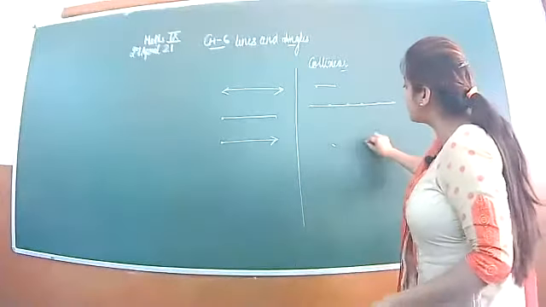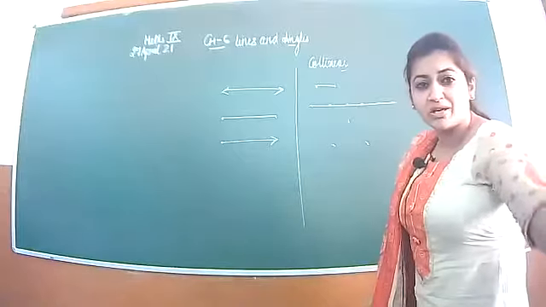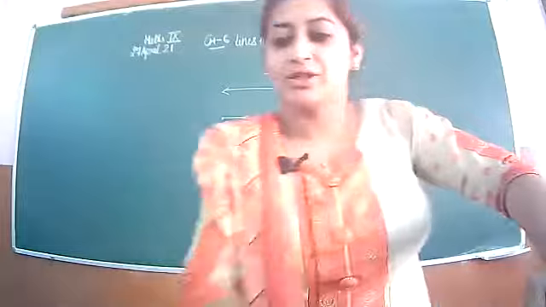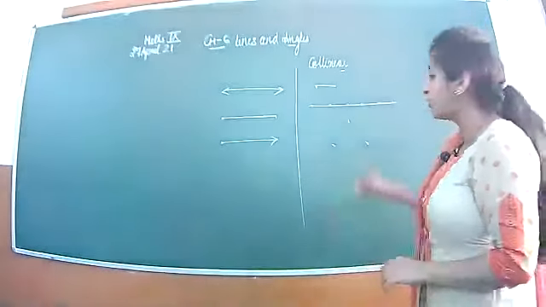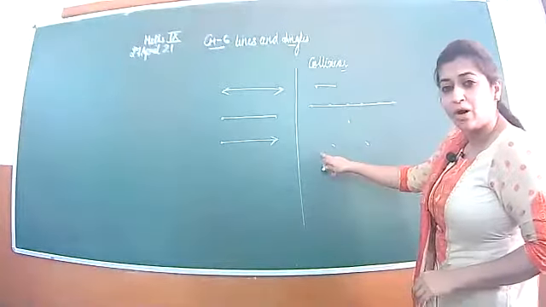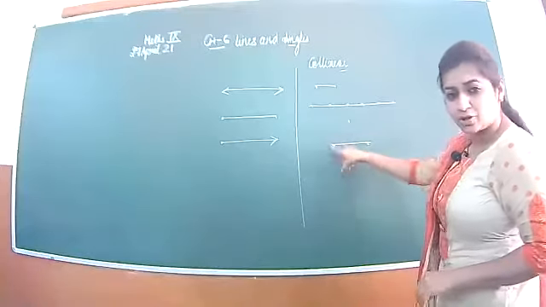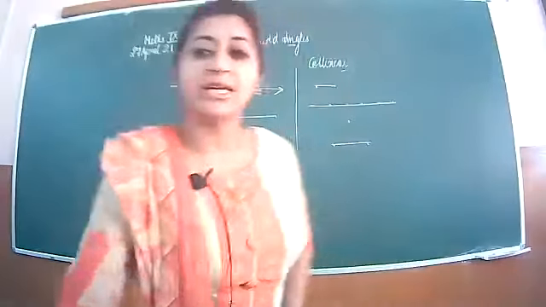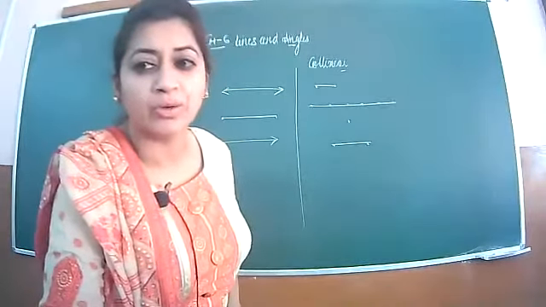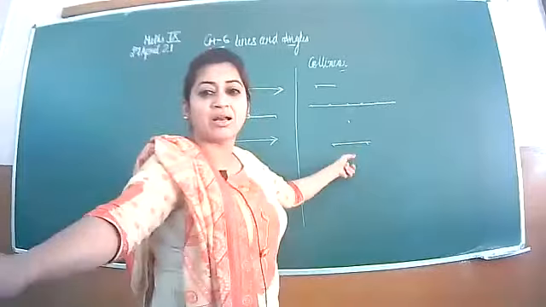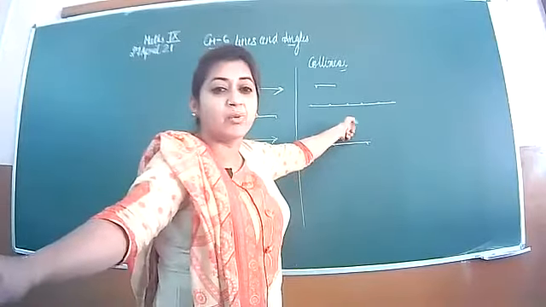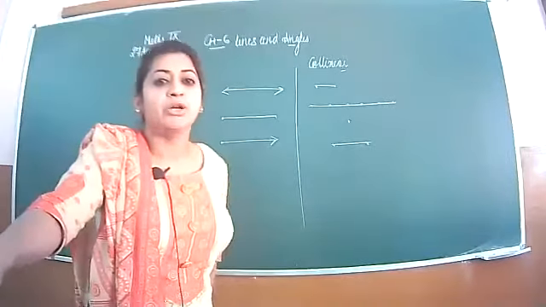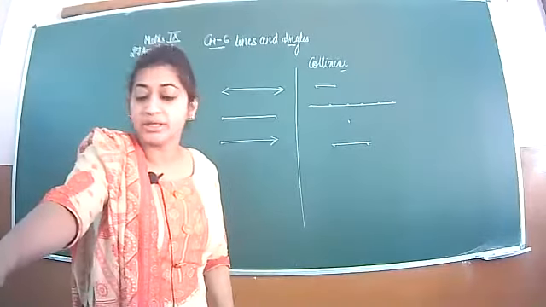If I draw 3 points like this, are they collinear? Will they lie on a same line? Do they lie on a same line? No, because they are not. If I join two of them, then this point is lying outside. So surely these 3 points are not collinear, because two of them are lying on a straight line, but the third one is lying outside the line. So that means these 3 points are not collinear. Got it?